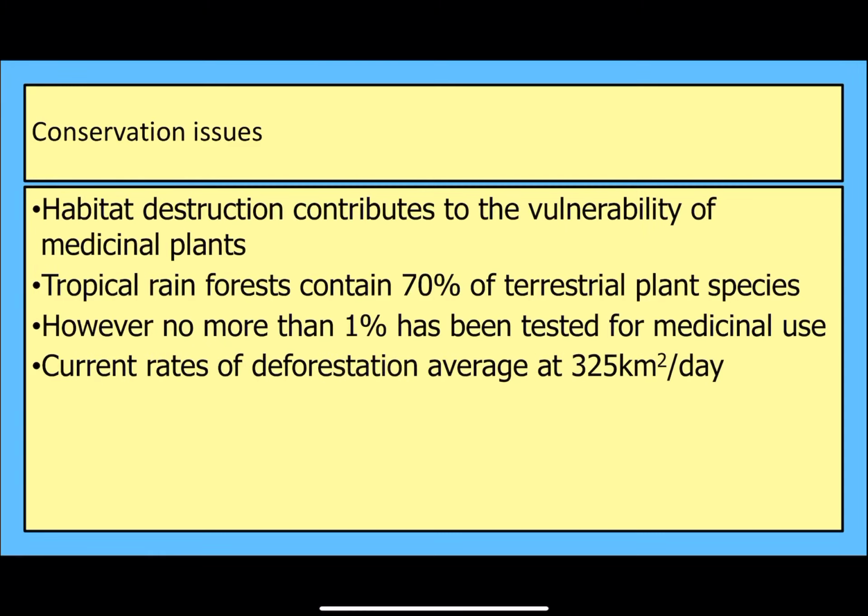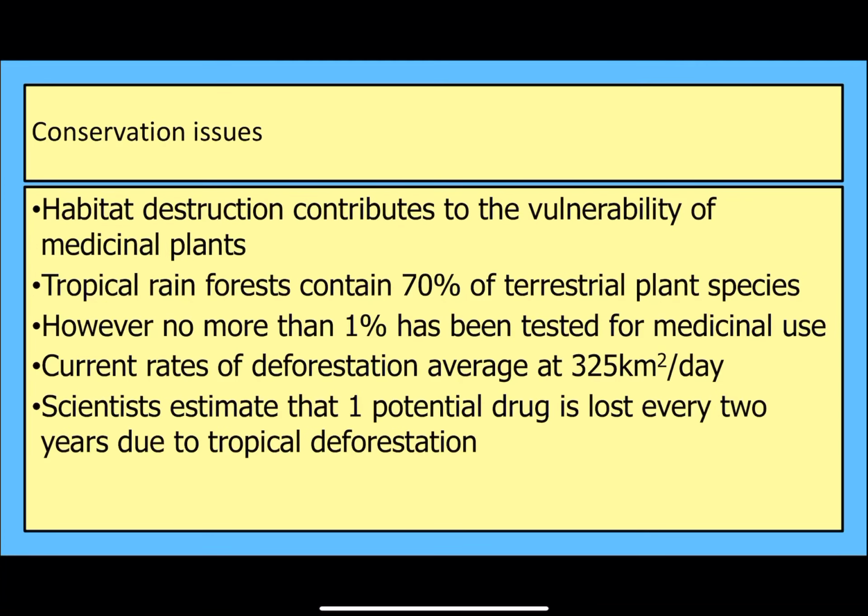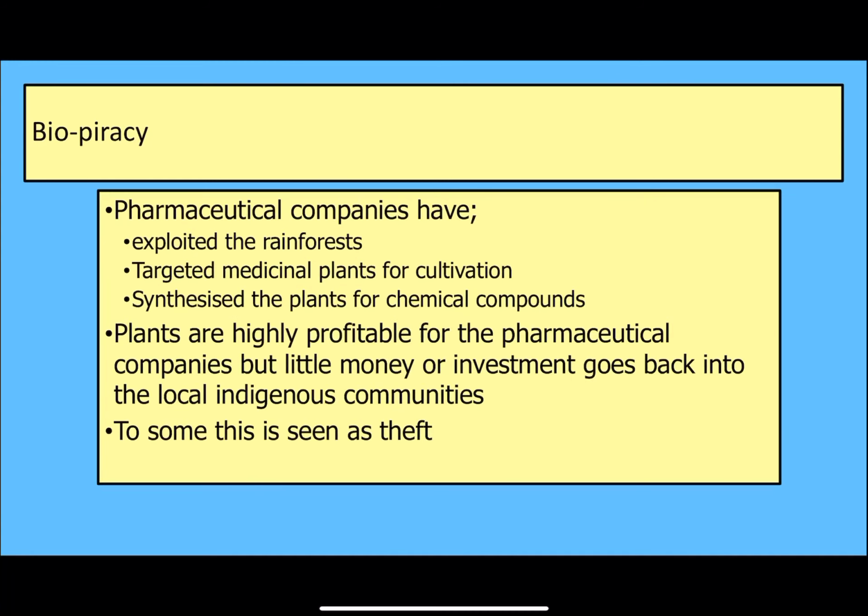So we've got a little figure here about how much deforestation is occurring every day. Again, something you can use to emphasise the significance of this point. So there's this estimate that one potential drug is lost every 2 years due to tropical deforestation. Quite where that figure comes from, I'm not sure, but it's something, again, that you can make reference to. It is cited in the textbook, so fair enough, but it seems like a bit of a tricky thing to maybe calculate.